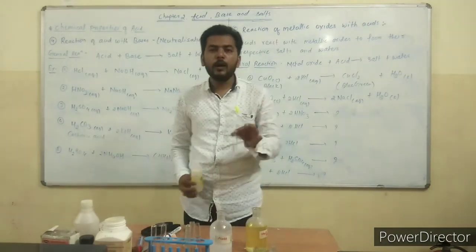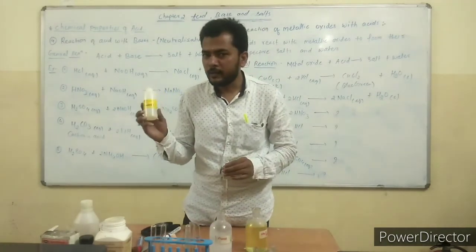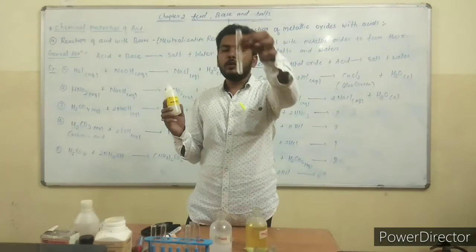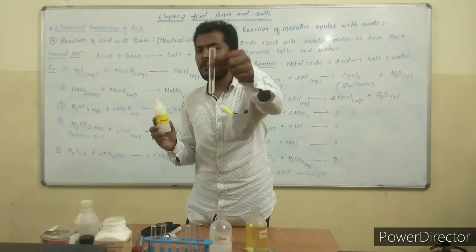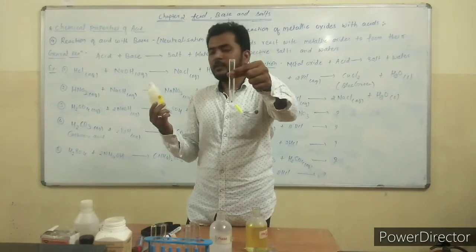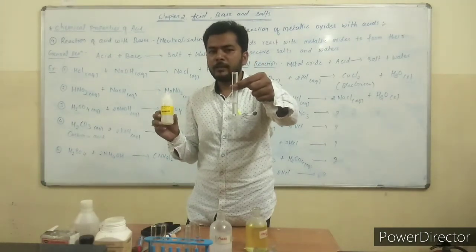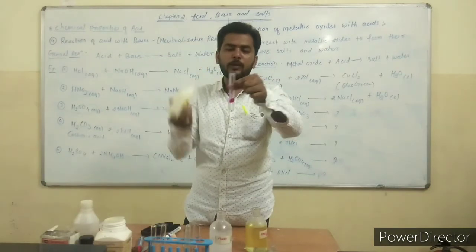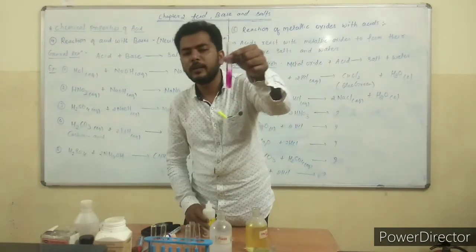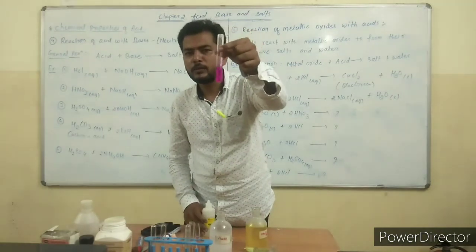In that we have to add phenolphthalein indicator. Now see the color of the solution: NaOH is a colorless solution. While adding this phenolphthalein indicator, it turns into a pink color. Just add 1 or 2 drops of phenolphthalein indicator. I hope that you are going to see this.